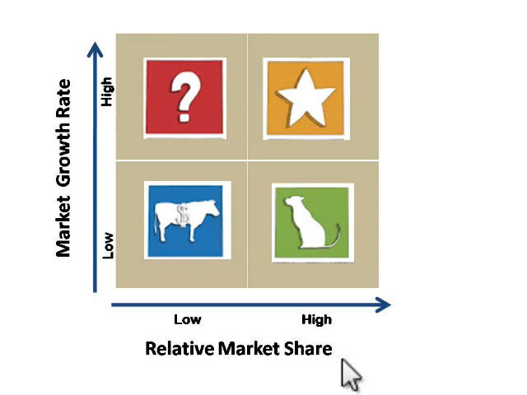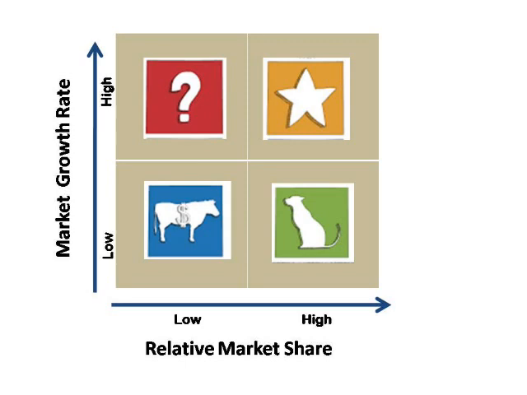Coming back to this graph, we plot relative market share on the x-axis on the scale of low and high, and relative market growth rate on the scale of low and high. We come across four categories: star, question marks, cash cow and dogs.